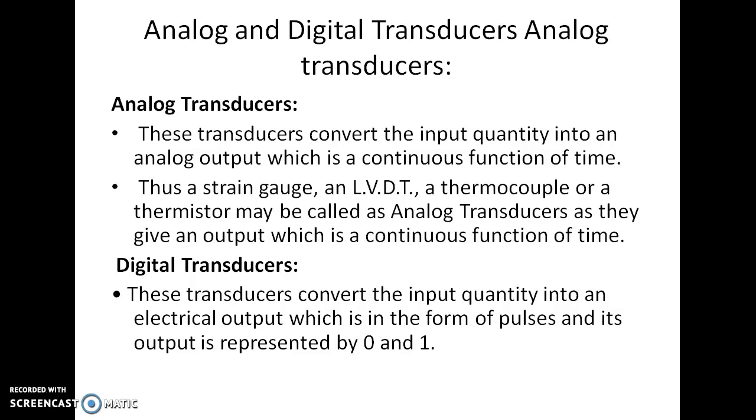The next one is analog and digital type of transducer. Analog transducers convert the input quantity into an analog output, which is a continuous function of time. Thus, a strain gauge, an LVDT, a thermocouple or a thermistor may be called